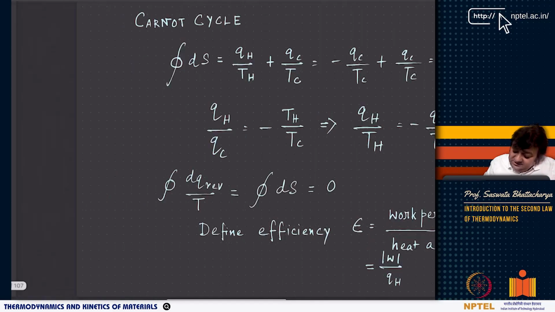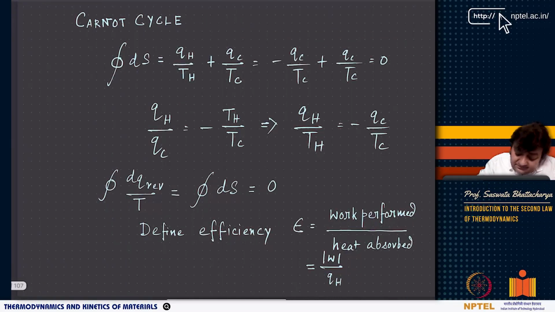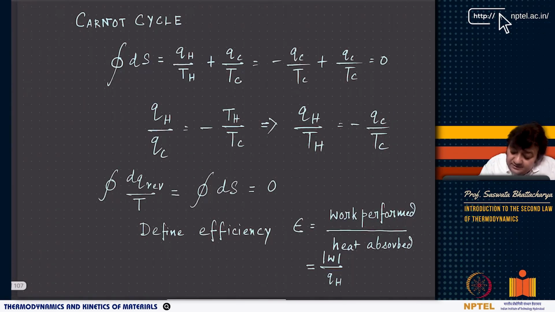According to this relation, QH by TH is minus QC by TC, so QH by QC equals minus TH by TC. So you can easily see that minus QC by TC plus QC by TC becomes 0.